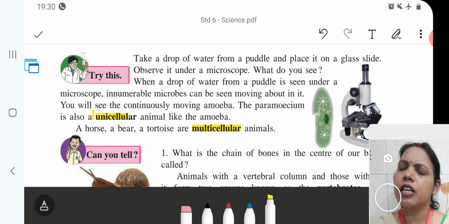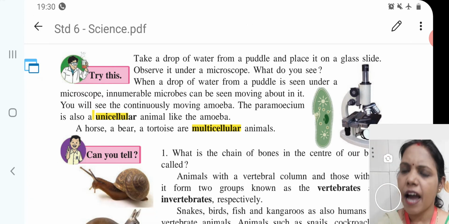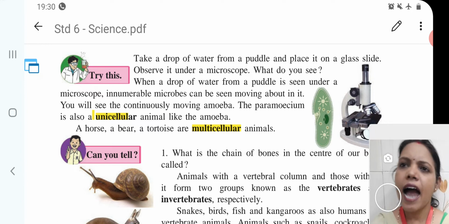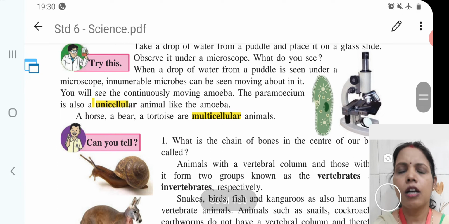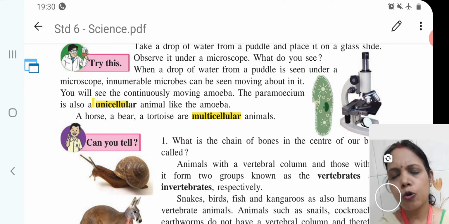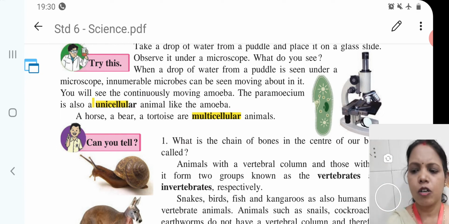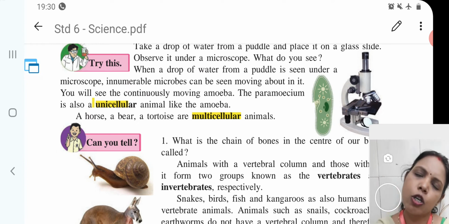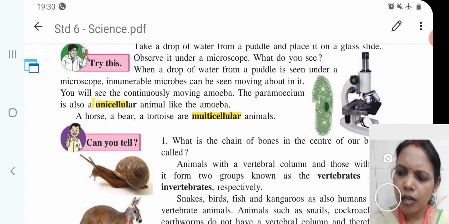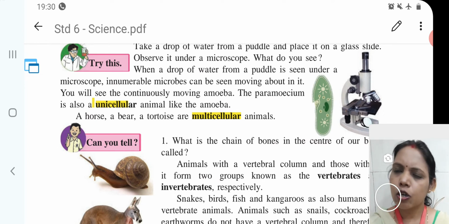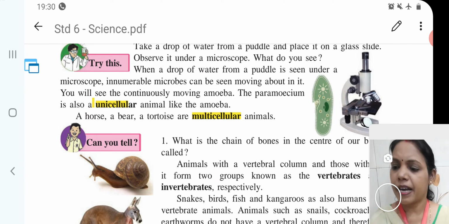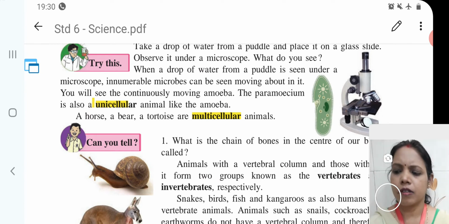Now, children, here we will see what we mean by unicellular and multicellular animals. According to the number of cells, there are two types. First one, we are talking about unicellular. Animals which have only one cell are called unicellular. Example, amoeba, paramecium and euglena. Second one is multicellular.